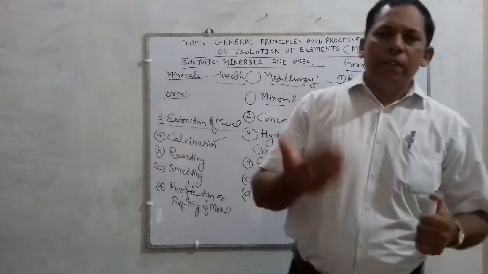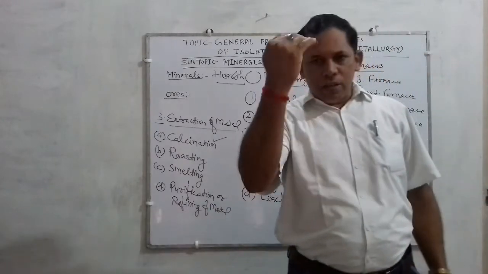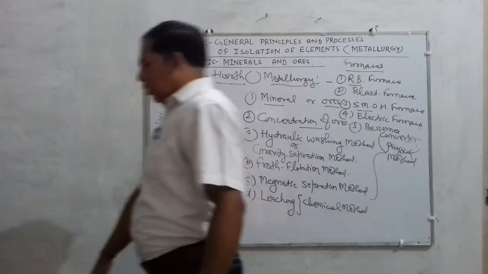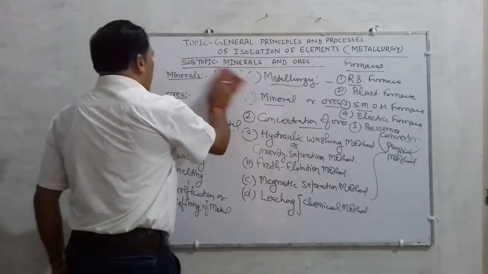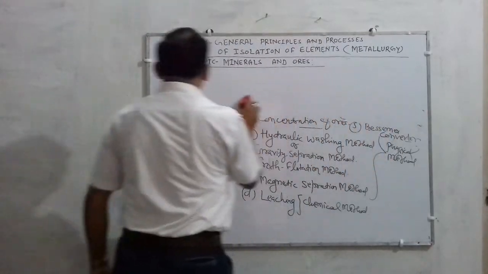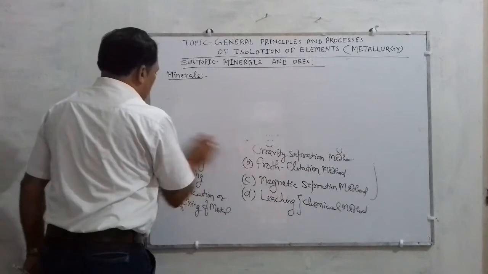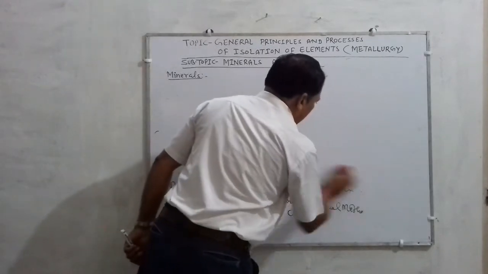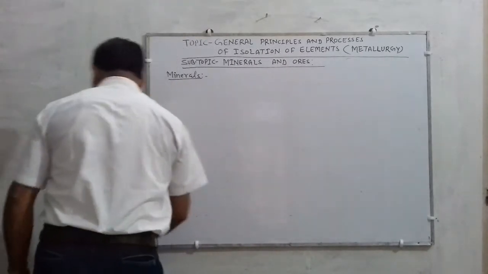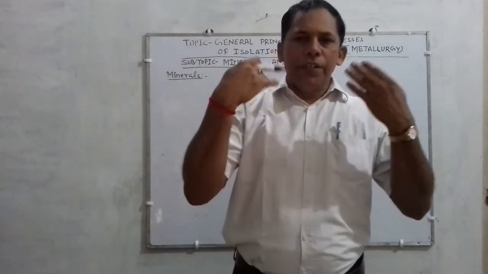Minerals are the naturally occurring substances which are present in the earth crust and are obtained by mining, and they are called minerals. Once again, listen: what is a mineral? Minerals are the naturally occurring substances present in the earth crust and obtained by mining. And minerals have a definite chemical composition as well as a definite structure.